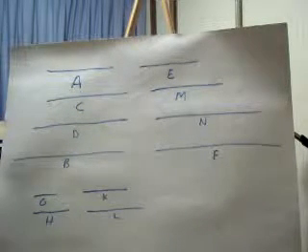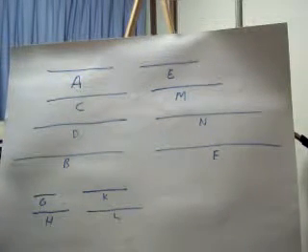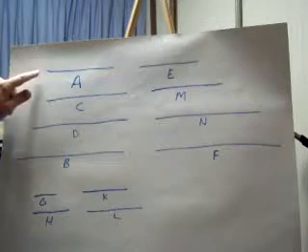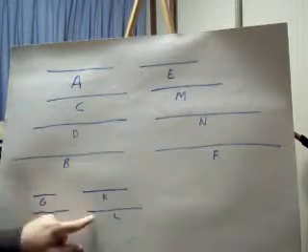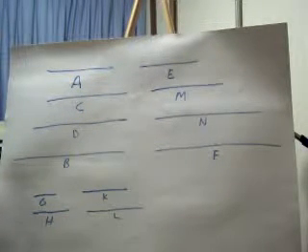Therefore, as A is to B, so is G to L. So as A is to B, so is G to L. And that's by Euclid Book 7, proposition number 14.